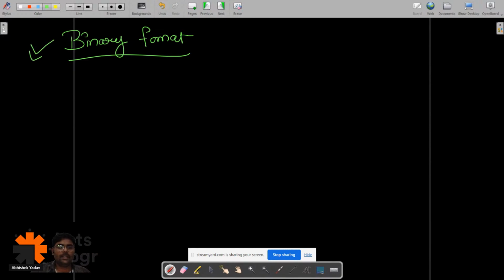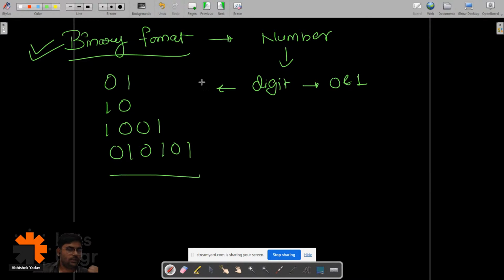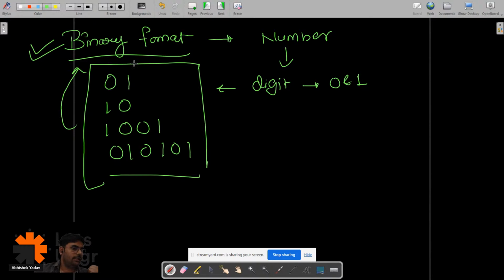So what is this binary format? Correct. They are saying 0 and 1, right? If you are creating a number and that number is built with the help of digit 0 and 1, that number is called binary format number. Let's assume this: 0 1 1 0 1001 0 1010. These all are binary format numbers, right?